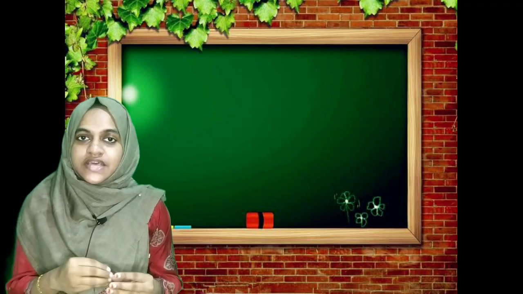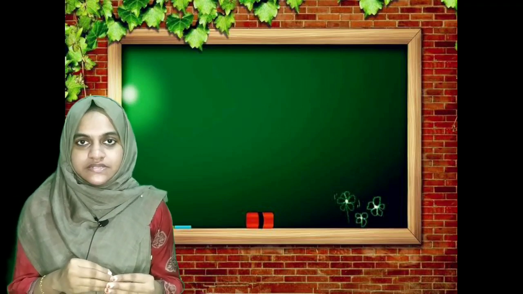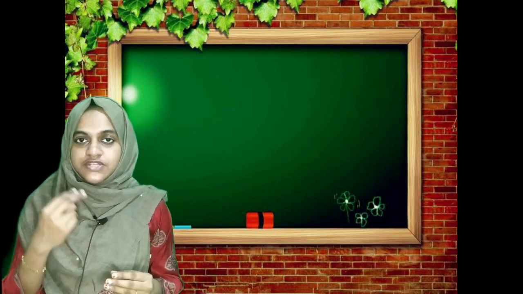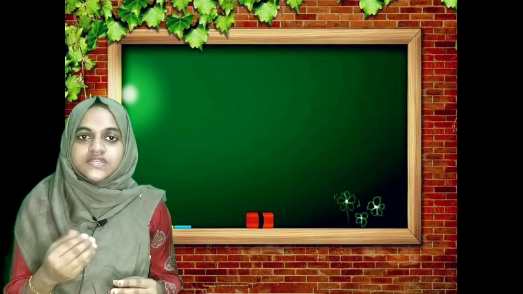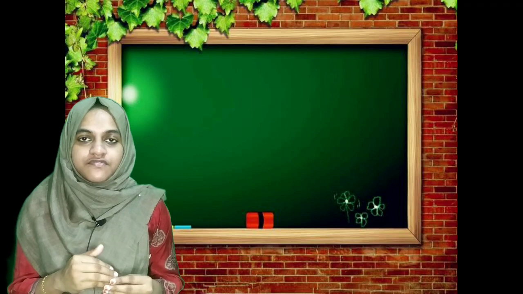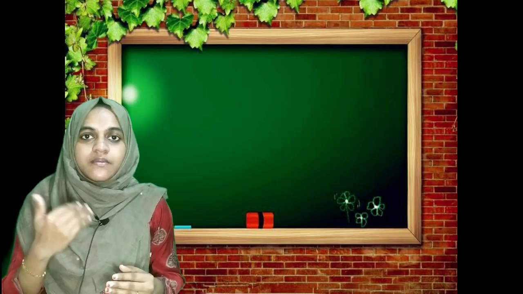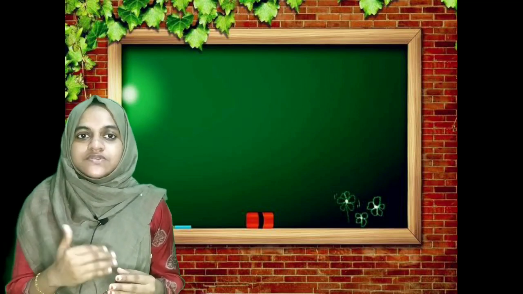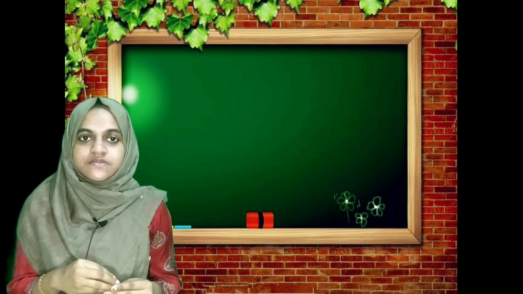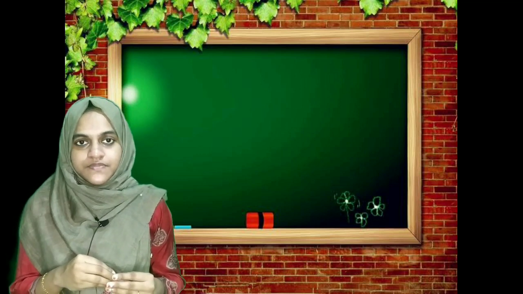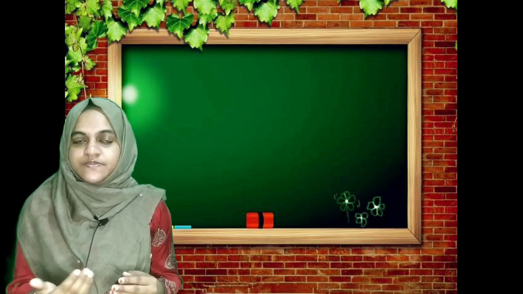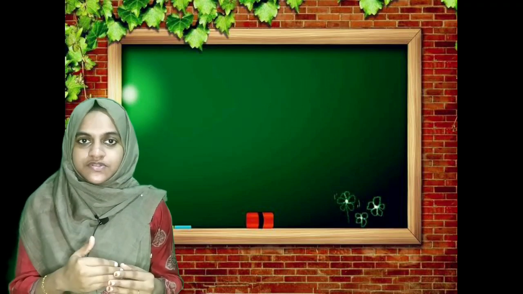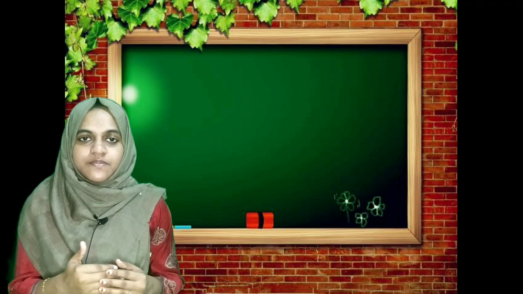Okay, and after that we discussed the principles of treatment. In that we learned how we can treat an infectious disease. By two methods we can treat infectious disease. First one was by reducing the effects of the disease, that is by treating the symptoms of that specific disease, and the next one was by killing the microorganisms that cause that specific infection in our body. That is through the use of antibiotics, antiviral drugs, and also antiprotozoal drugs, etc. Okay, so this is about today's topic.